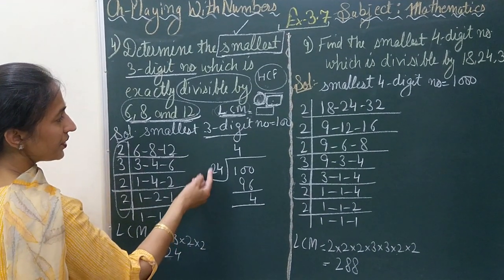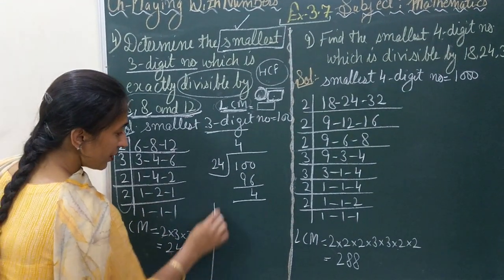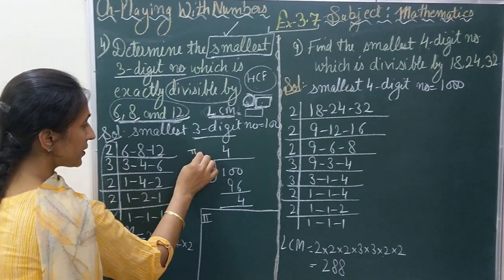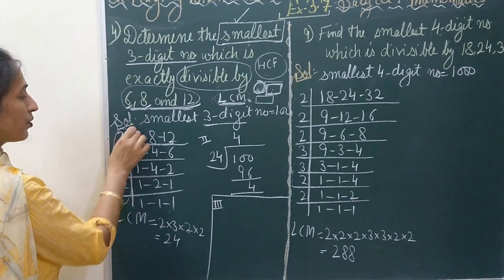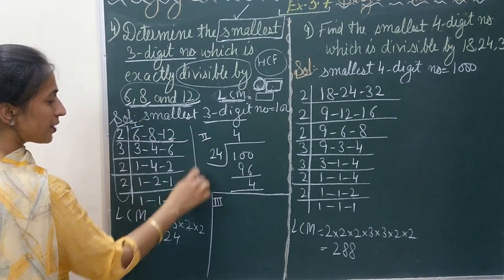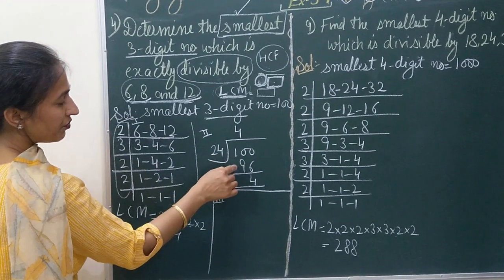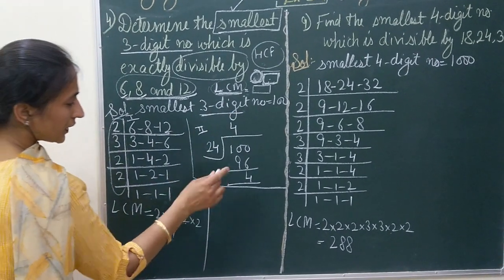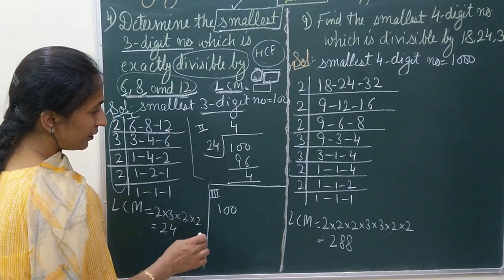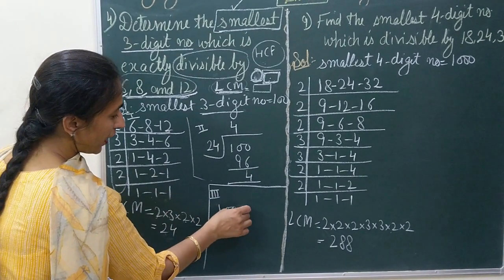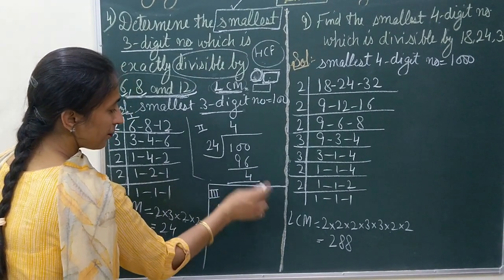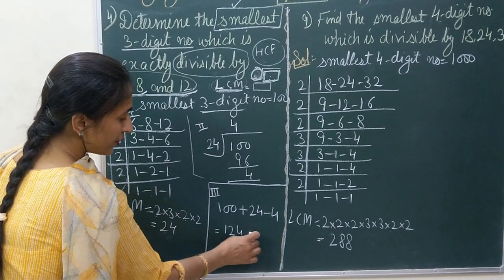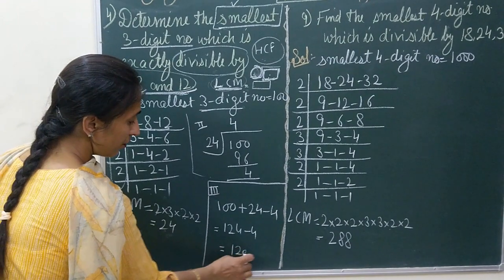Now how will I reach such a number? Now there is one method. This is your second step, and the third step is the last. First step, you will find the LCM. Second step, you will divide the smallest number by the LCM. In the third step, you will write 100 here. Then you will add 24 and subtract the remainder. What do I get? 124 minus 4, that is 120.